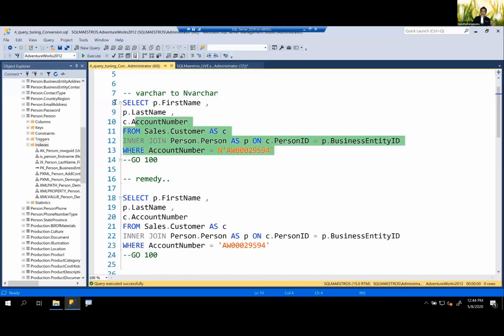When you do something like that, and these two values are being converted to the right data type, you're leaving it to SQL Server to decide. So when you leave it to SQL Server to decide, of course, SQL Server is going to take some time.